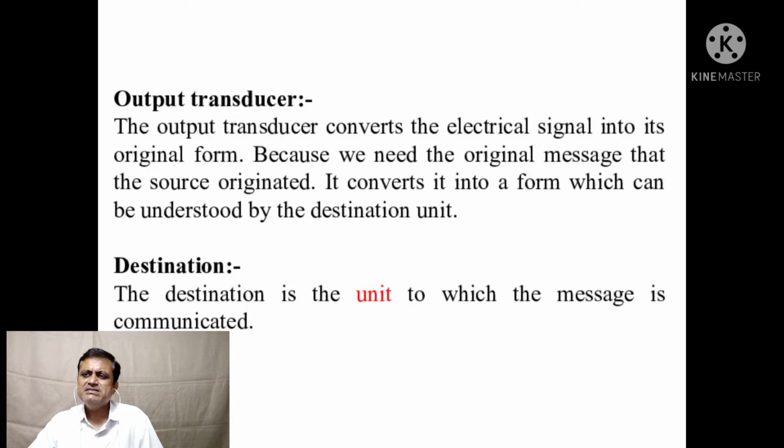Now, the example of this, as I have told you, is two mobile phones. Actual voices get transmitted, but those voices get converted with the help of the transducer into bits or signals, and these signals get transmitted from one mobile phone to another. Again that signal gets reconverted or demodulated, that is, converted from voice to electric signal and back to voice, and then the destination person can hear.